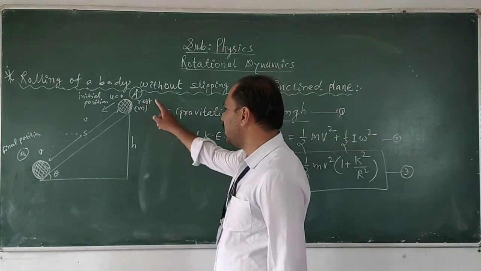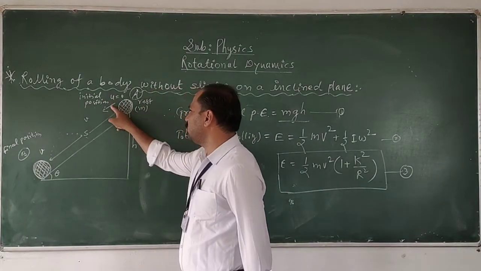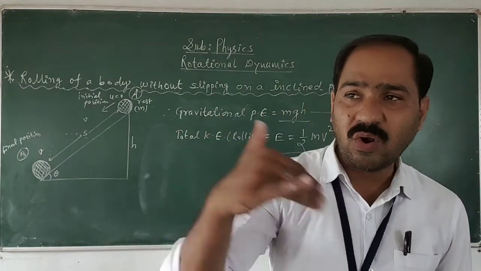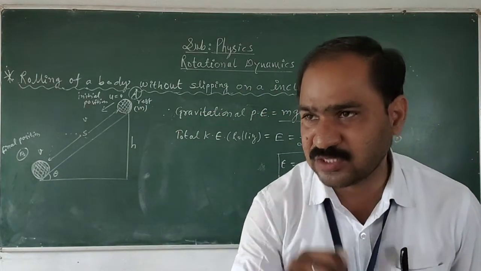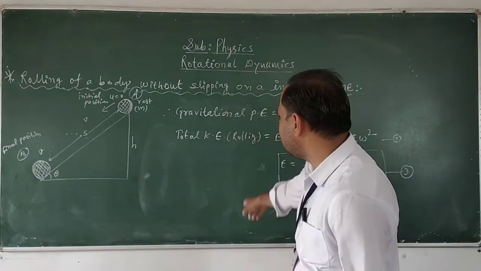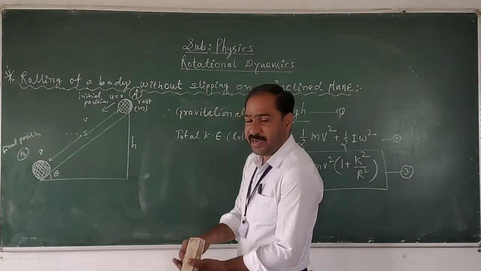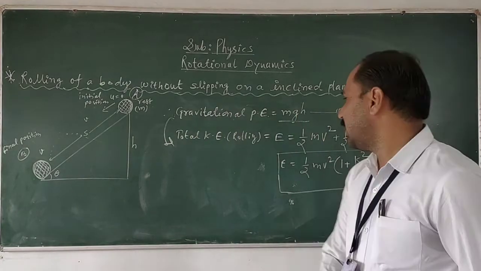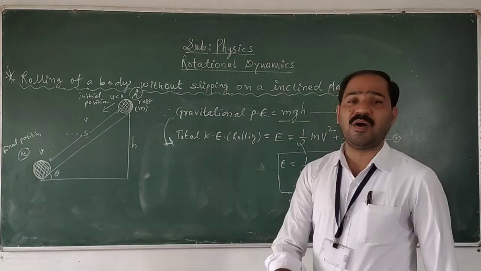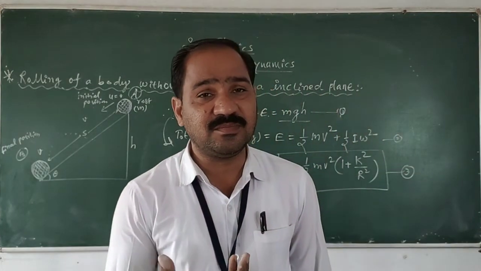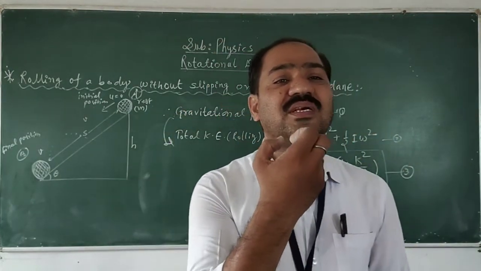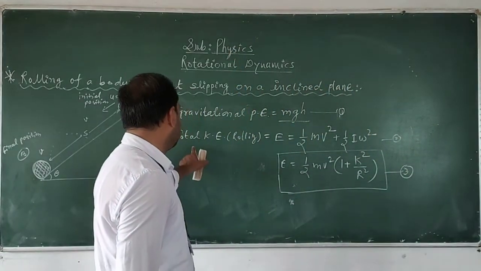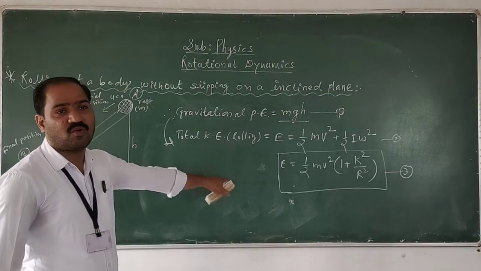As the body was at rest, it will have zero initial velocity, but when the body rolls down on the inclined plane surface, what will happen? Then this potential energy is converted into kinetic energy. Whatever the amount of gravitational potential energy change, the same amount is gained by its motion and converted into the kinetic energy of the body.